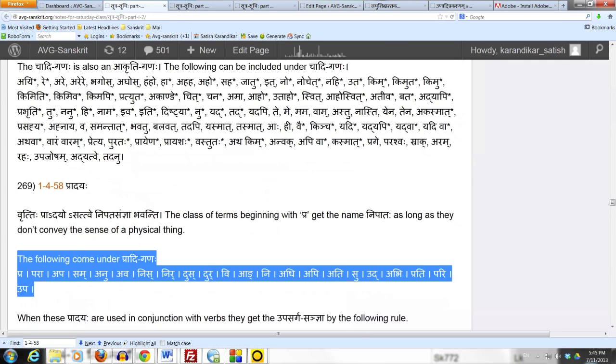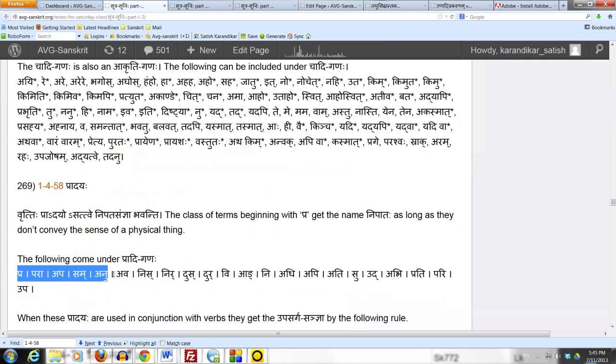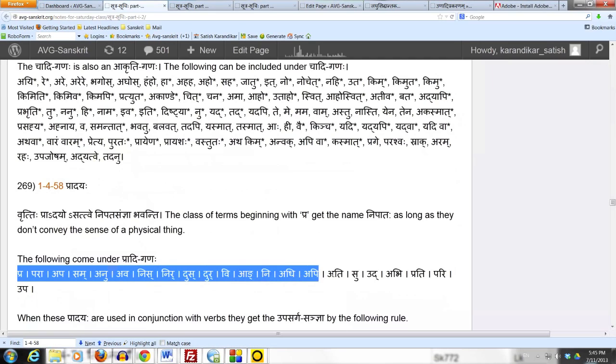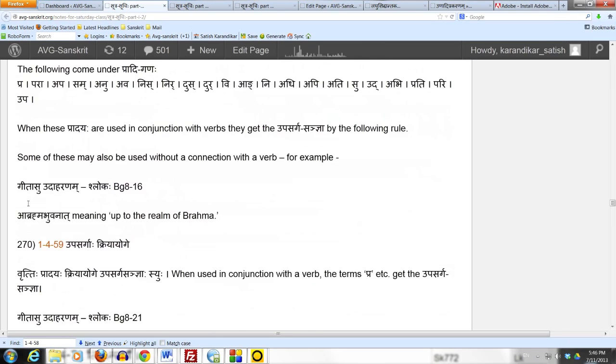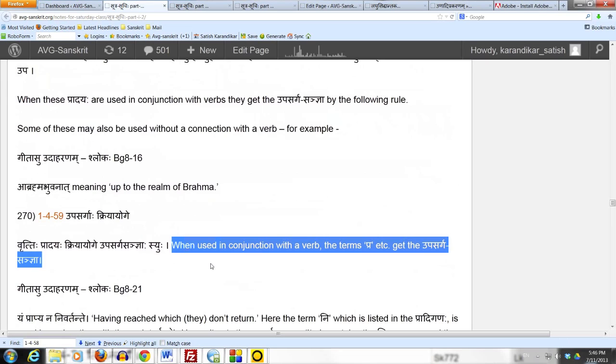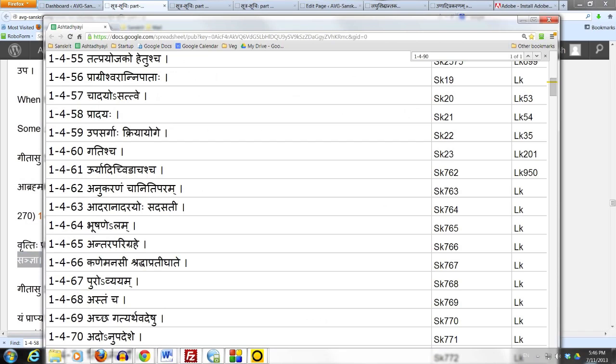The list is pra, para, apa, sam, anu, ava, nis, nir, dus, dur, vi, ang, ni, adhi, api, ati, su, ud, abhi, prati, pari, and upa. Now when these terms are in conjunction with a verb, they get the designation upasargaha. That is the next sutram 1459, upasargash kriya yoge, which also we have studied. And they also get the sanya of gati by the next sutram 1460, gatishcha.